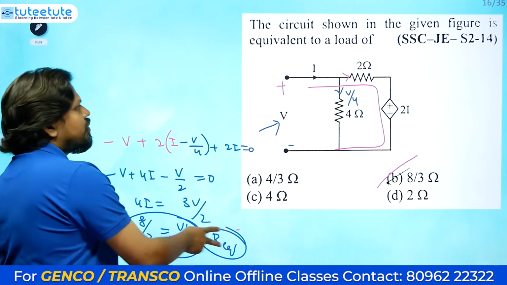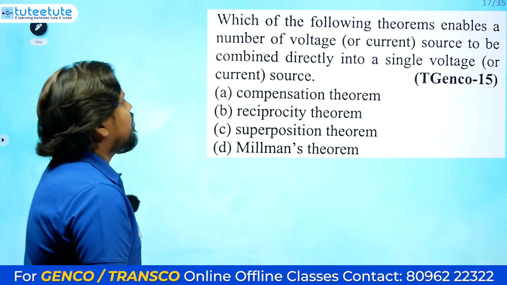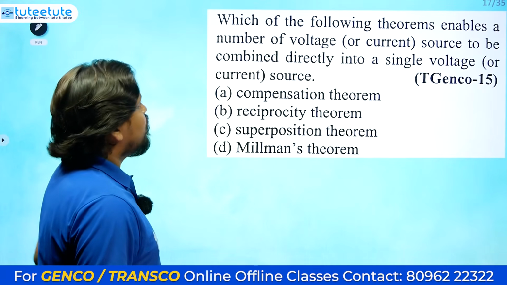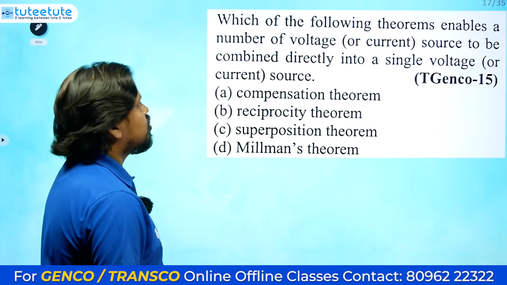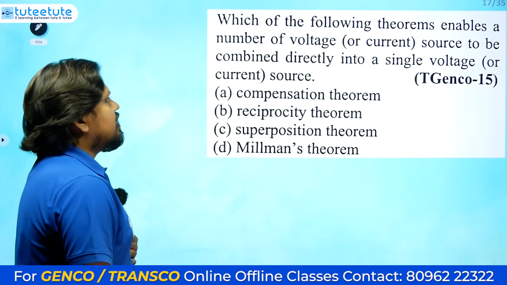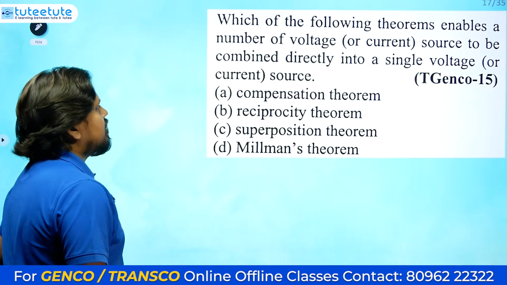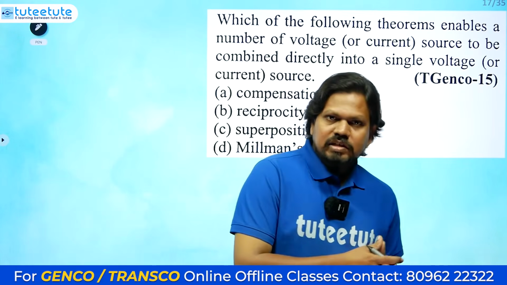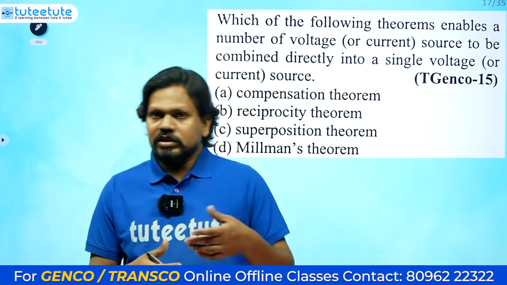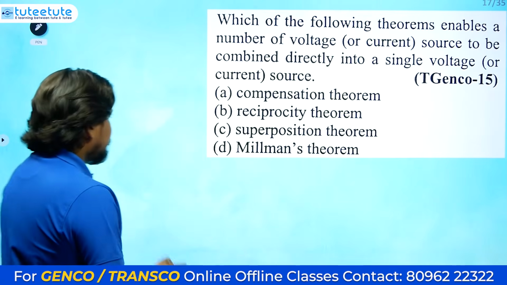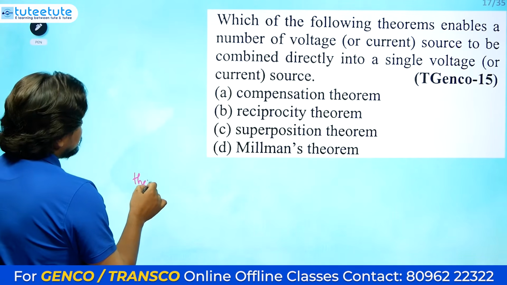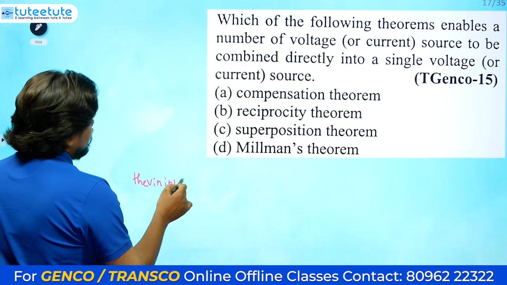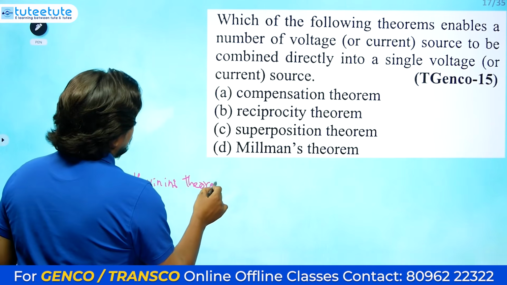One of the important types of question. Which of the following theorems enables a number of voltage or current sources to be combined directly into a single voltage or current source? They are asking about combining a number of voltage sources into a single voltage source or single current source. It will be Thevenin's theorem, yes or no? Thevenin's theorem.